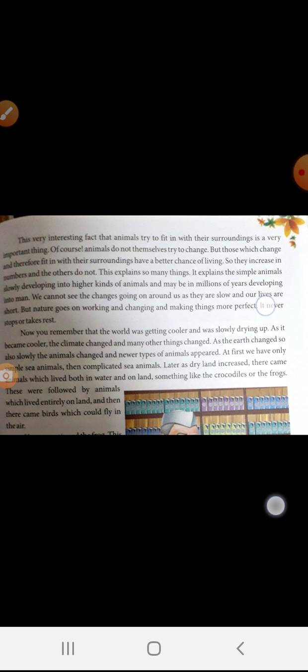First we have simple sea animals, then came complicated sea animals, which were followed by the animals that live both on land and in water. Then we had animals that lived entirely on land, and then came the birds which could fly in the air. This is because of the changes that happened in the earth. I hope up till now the chapter is very much clear to you.